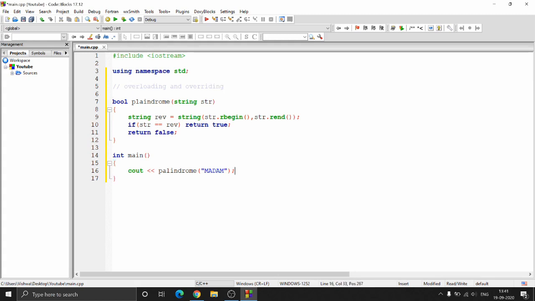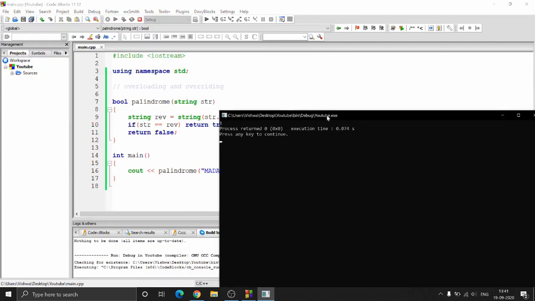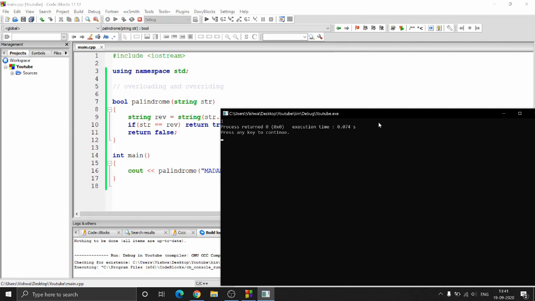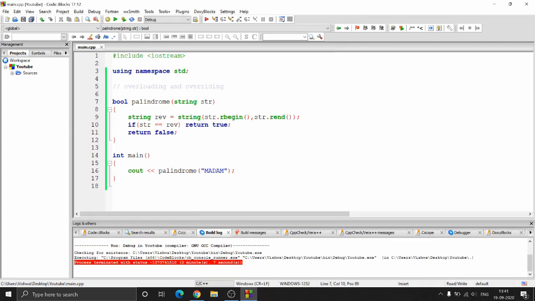All right, so for now this is our program, and if we run this using Ctrl F9, what does it say? Palindrome is not declared in the scope. Okay, I have written palindrome, so palindrome. So here you get 1, right? So 1 is basically true and 0 is false, so you know that, right?